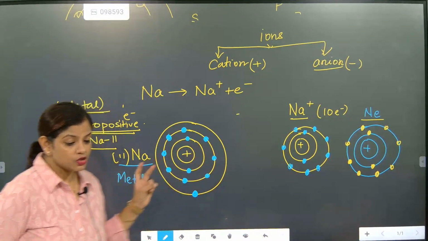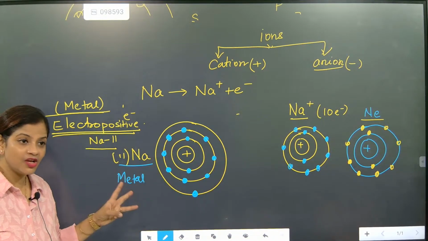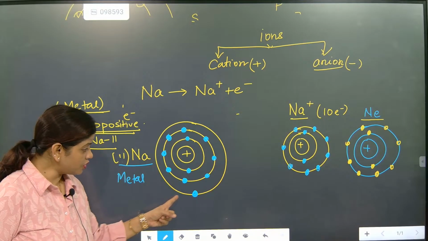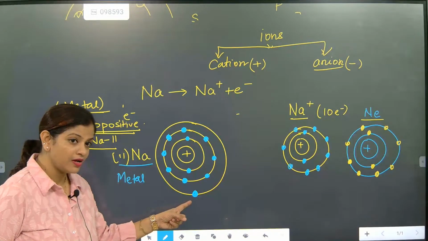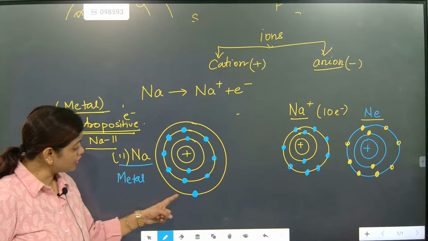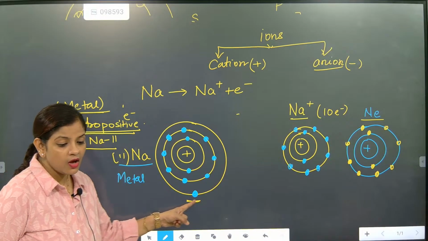2 orbits. Sodium is having how many orbits? 3 orbits. In the outermost orbit, how many electrons are there? 1. Only one in the outermost. You have to calculate and see. The outermost orbit is having only 1 electron.